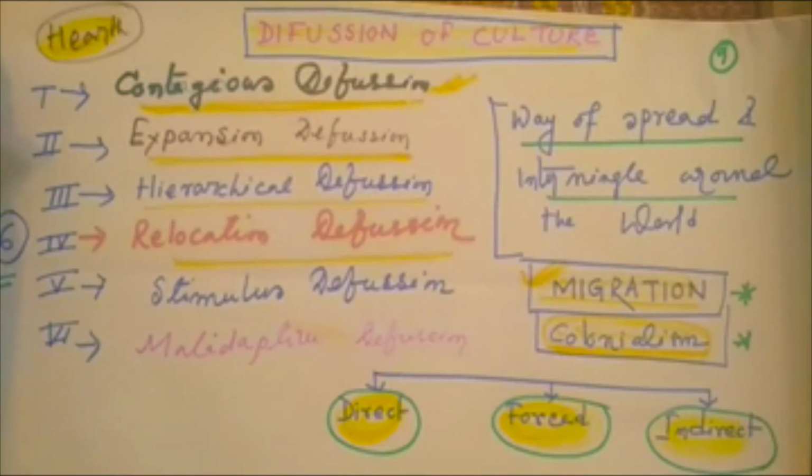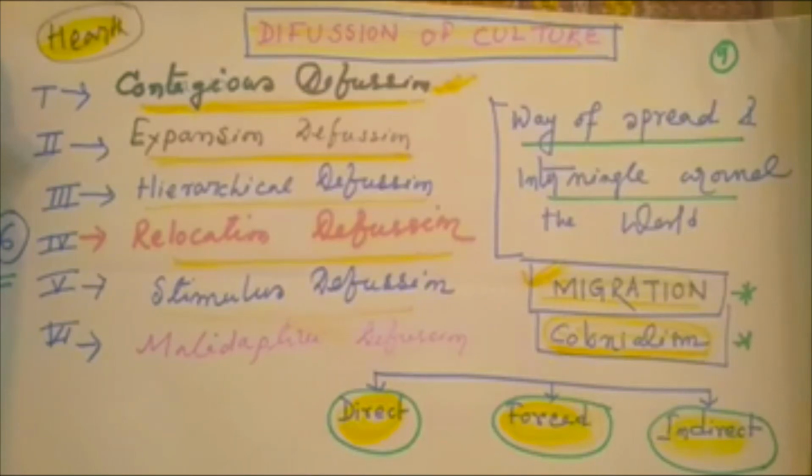And food patterns and dress patterns also diffuse through relocation diffusion. Then stimulus diffusion. Stimulus diffusion always happens through the media and expensive campaigning, always affecting the masses, just like a rock song becoming popular. This is an example of stimulus diffusion.